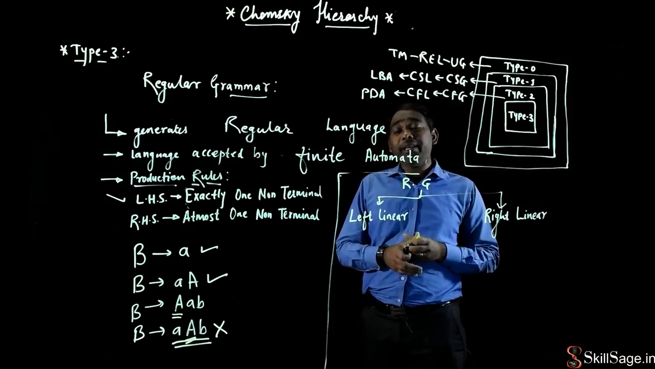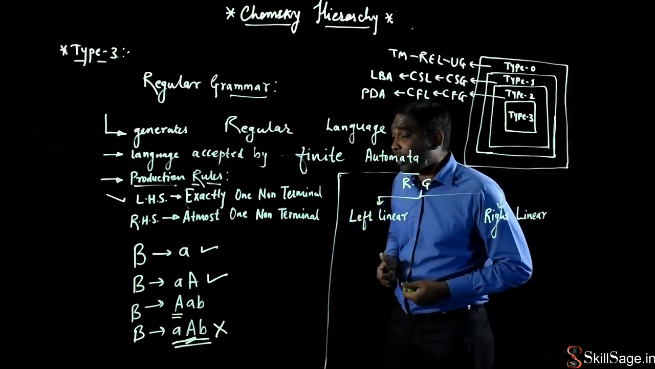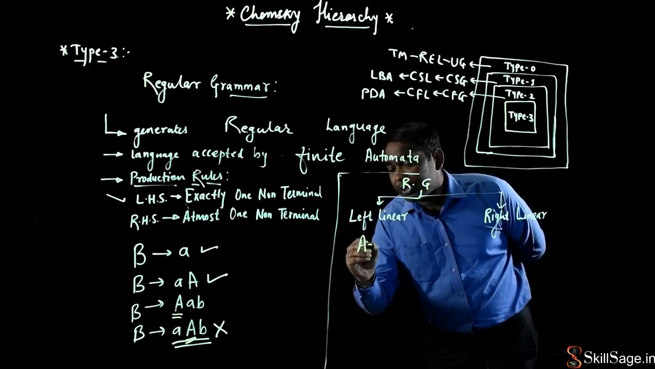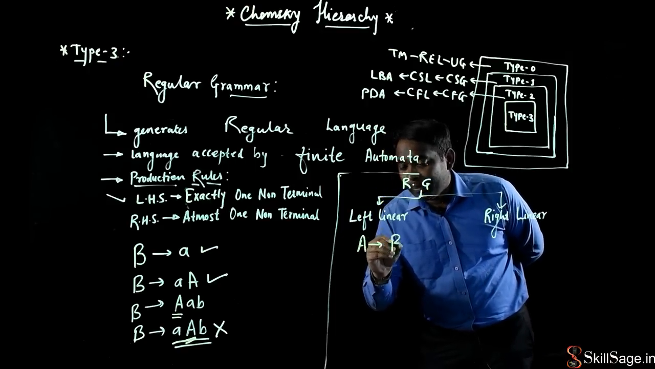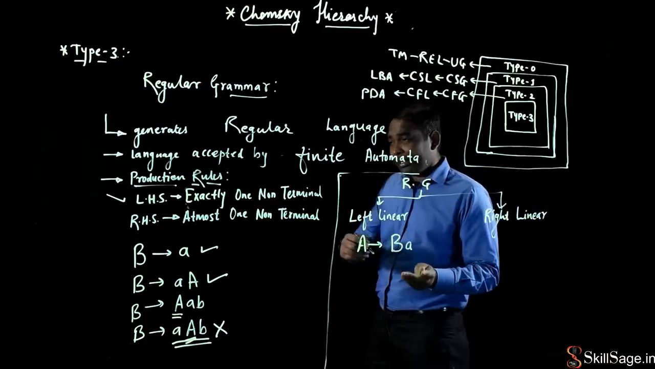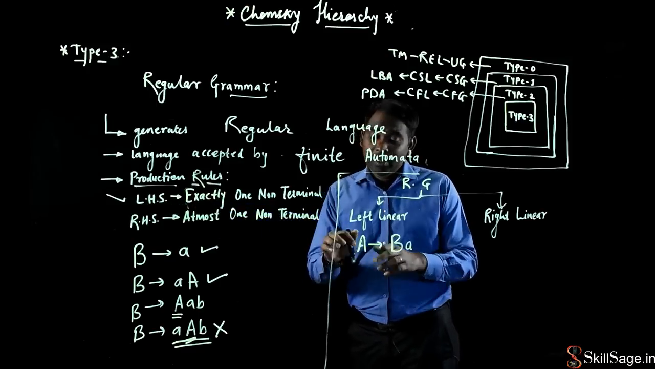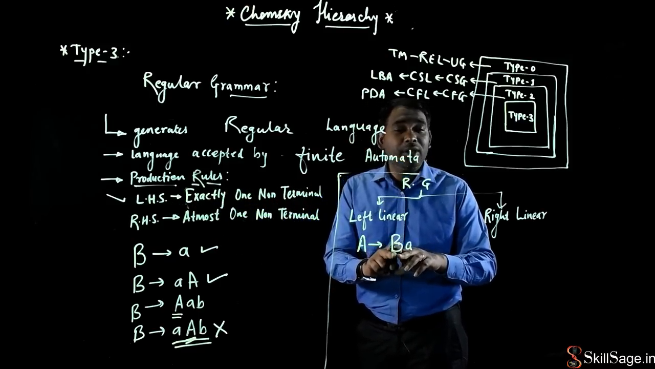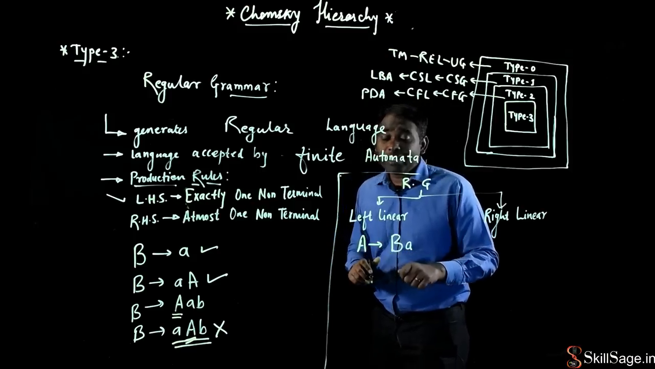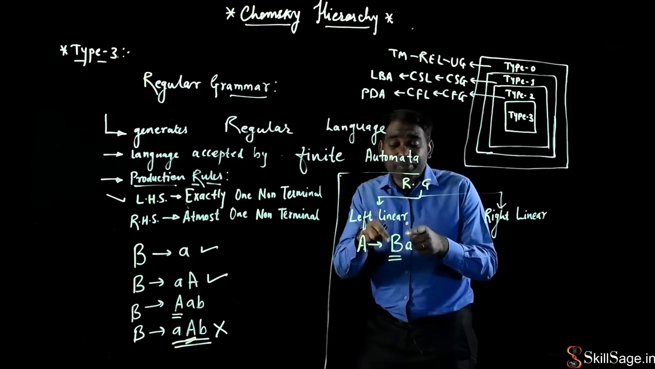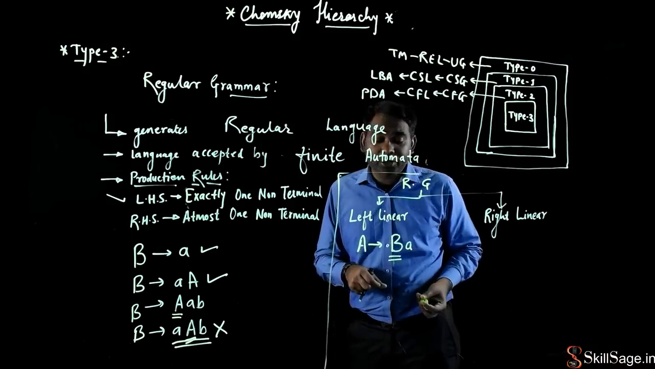तो हम किसे left linear बोलेंगे और किसे right linear बोलेंगे. For example, if I say that A produces capital B and small a, again it is the same thing. Left hand side में exactly one है, right hand side में at most one non-terminal है. But here, what is the position of this B? This B is present on the right hand side of the production rule.